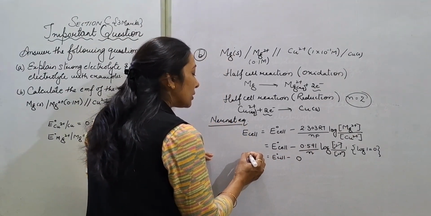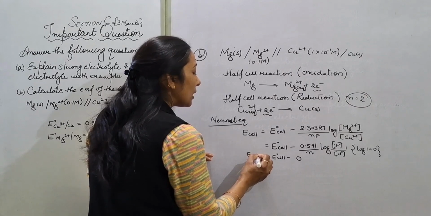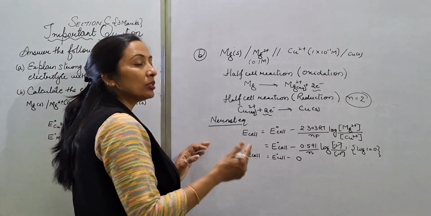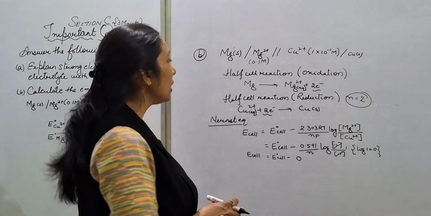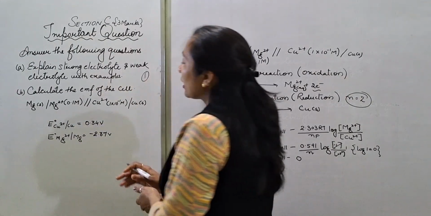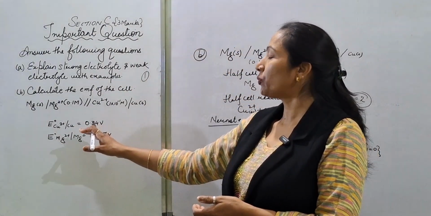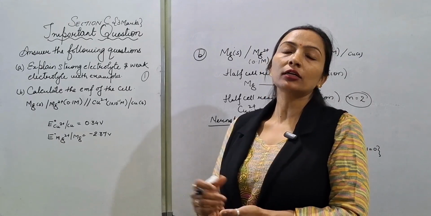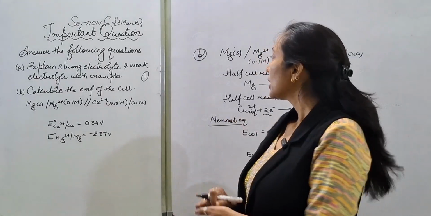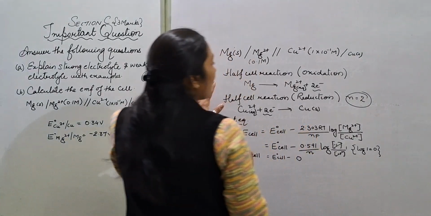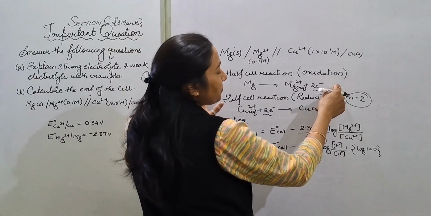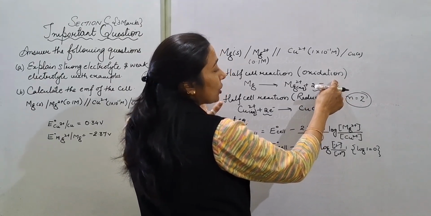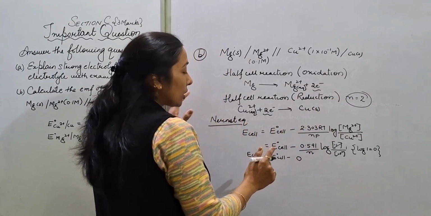So जो हमारा E cell है, EMF है, it is equal to standard electrode potential of the cell. For that we are provided with the standard reduction potential of the copper and standard reduction potential of the magnesium. While I was writing the half cell reaction, we know that this is the oxidation electrode and this is the reduction.